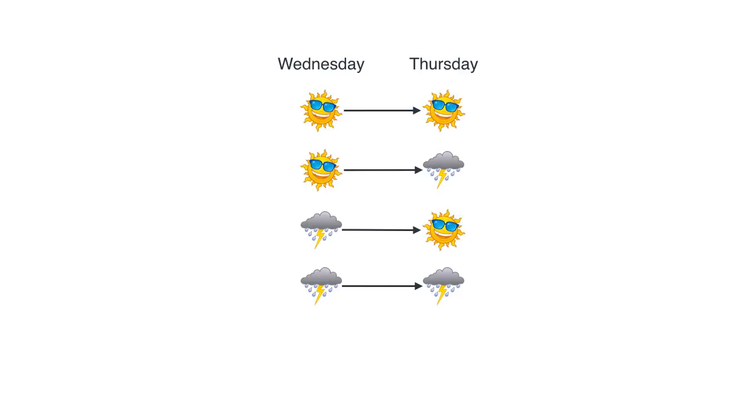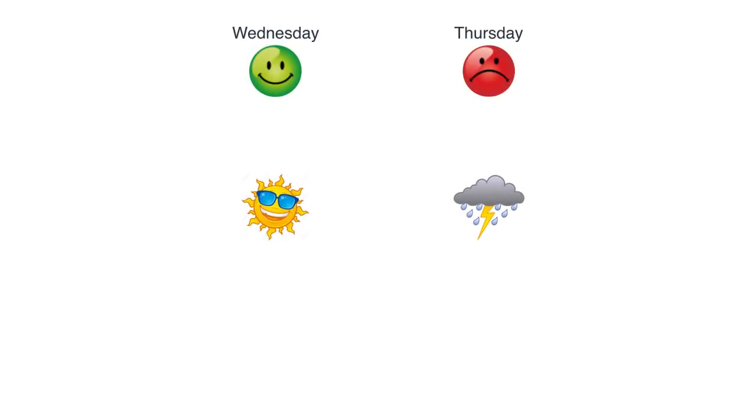And what we're going to do is take each one of them and calculate the probability that, given these weathers, Bob was happy and then grumpy, and then we're going to pick whatever gave us the highest. That's called maximum likelihood estimation. So let's pick one of them. Let's pick this one and calculate the probability. So we know that on Wednesday it was sunny, on Thursday it was rainy, and on Wednesday Bob was happy, and on Thursday he was grumpy. So let's calculate the entire probability of all this happening at the same time.